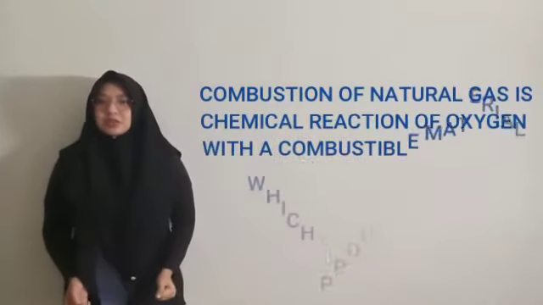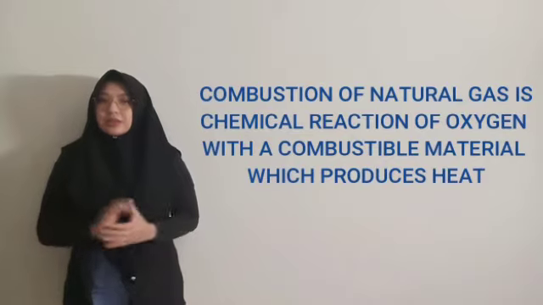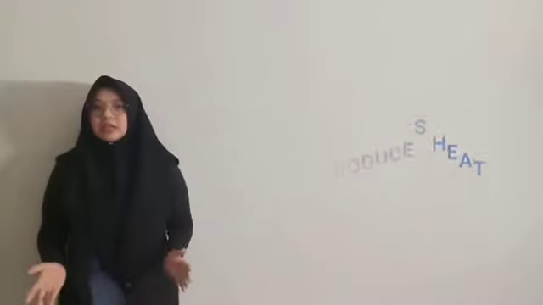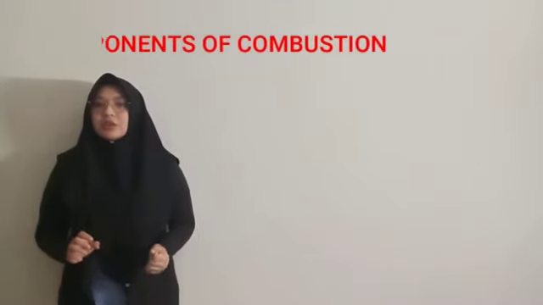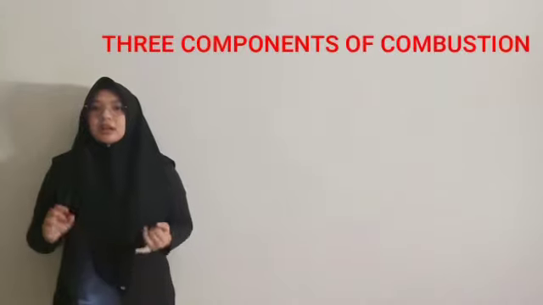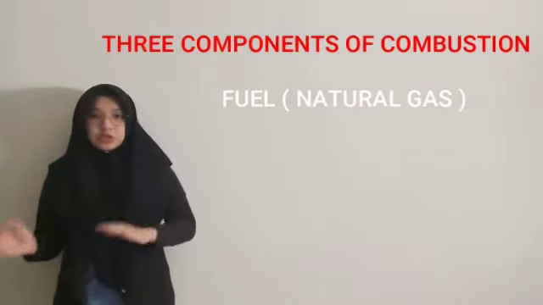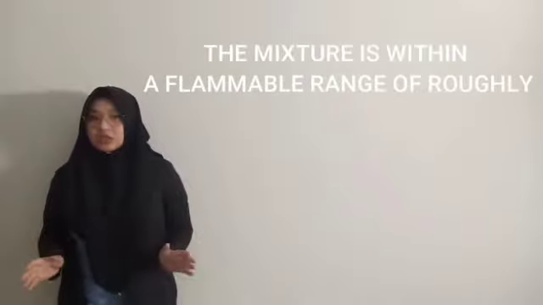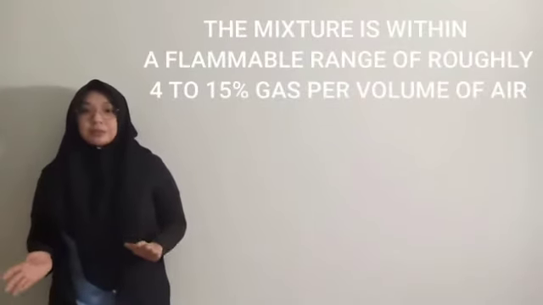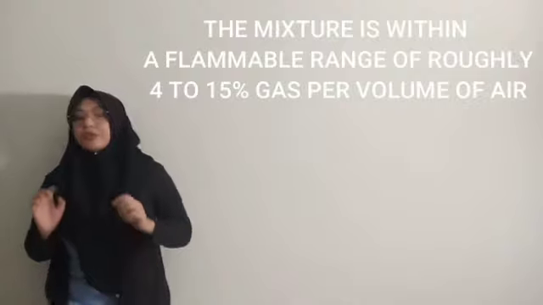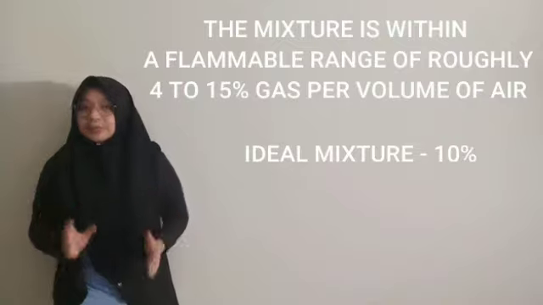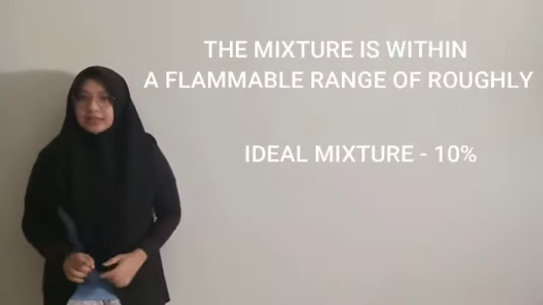Combustion of natural gas is a chemical reaction of oxygen with combustible material which produce heat. There are three components of combustion such as fuel, which can be considered as natural gas, oxygen and a source of ignition. Natural gas will not burn unless the mixture is within a flammable range, roughly 4 to 15% gas per volume of air. The efficient or the ideal mixture is about 10% gas.